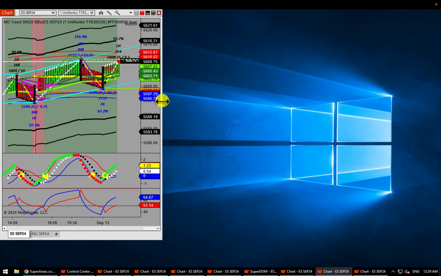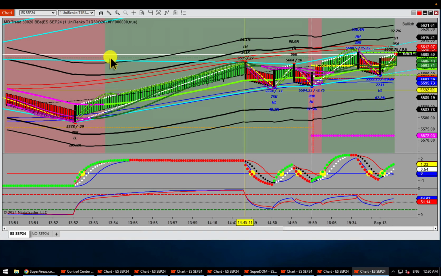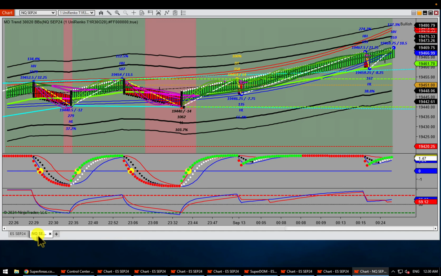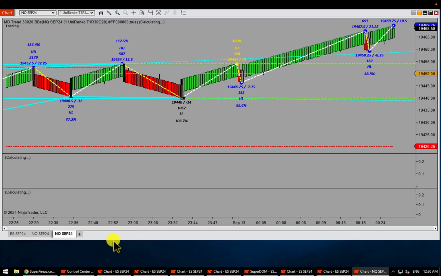I've taken a 3020 chart and expanded it. I'm going to go into Nasdaq because that's where I would like to use the ATM for RSI overbought, oversold. Let's duplicate this chart to a new tab.